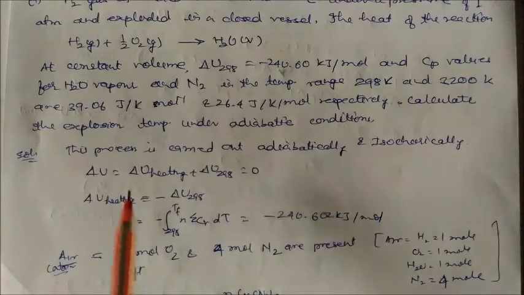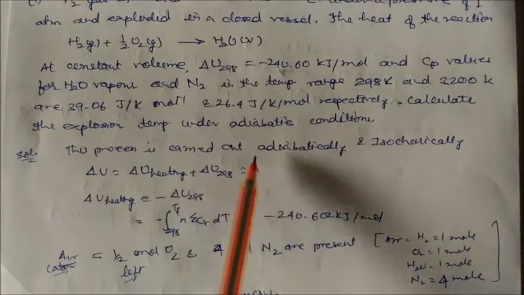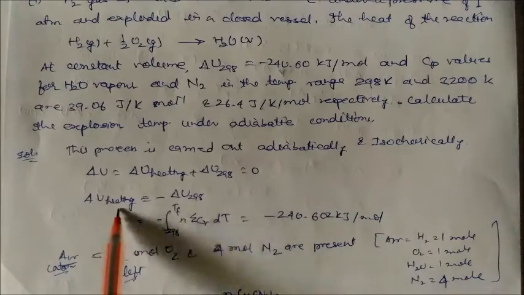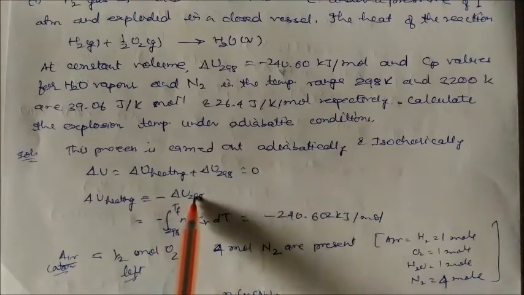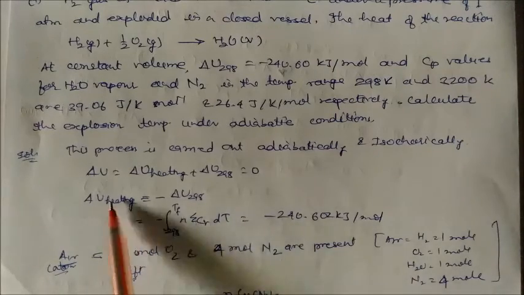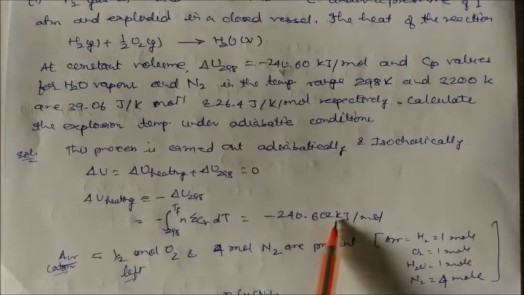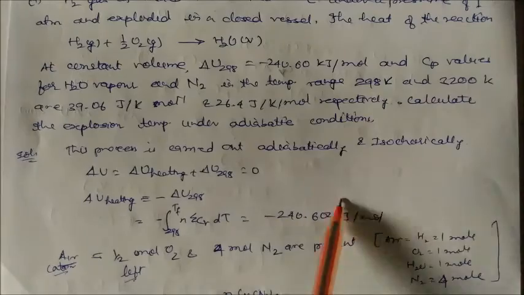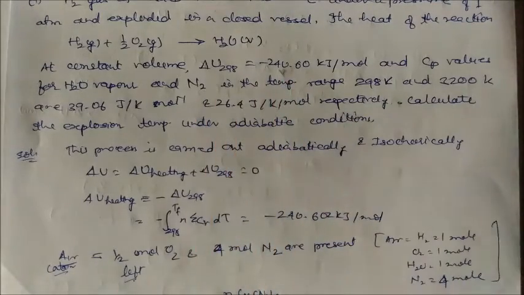So outside there is no change, no energy is passing in the closed container. So delta U heating is equal to delta U plus 298. This is written as nCp into delta T. This is given as 240.602 joule per Kelvin per mole. Already it is given here at this temperature.